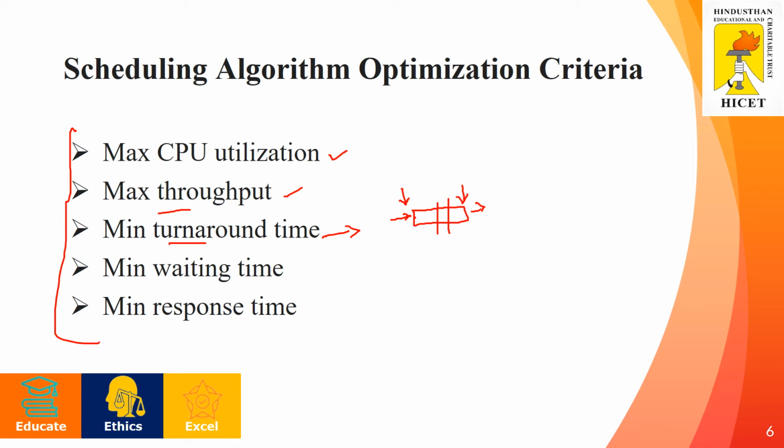The next one is the minimum waiting time. How long is a process waiting in the waiting queue? We know that the process will be in the waiting queue until the CPU scheduler selects it for execution. So how long a process waits in the waiting queue for selection by the CPU scheduler. And then minimum response time: how quickly the processes respond to the required task completion.